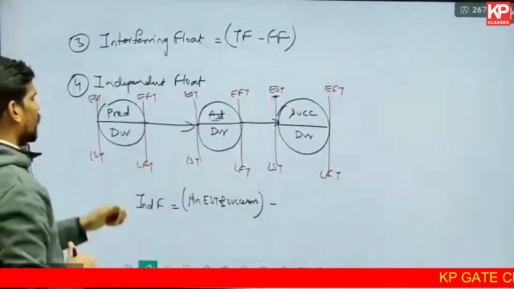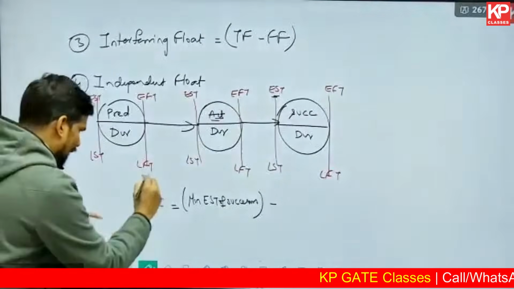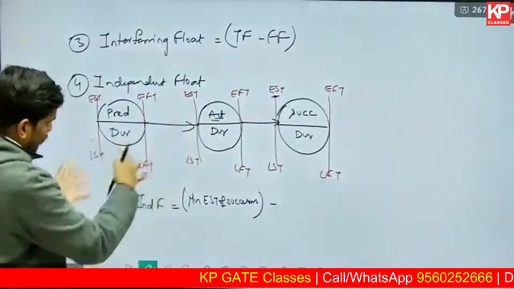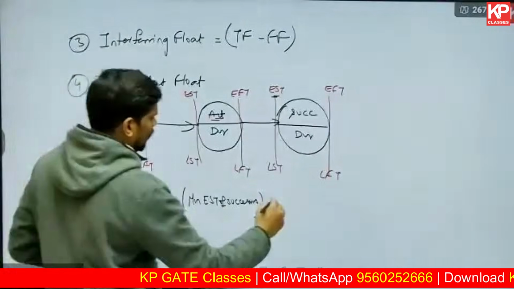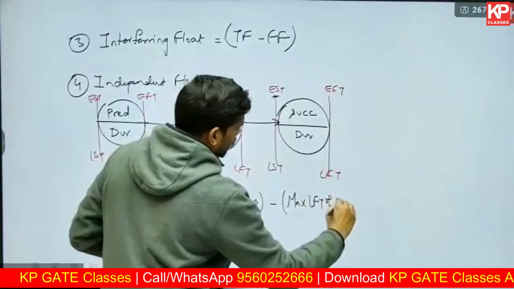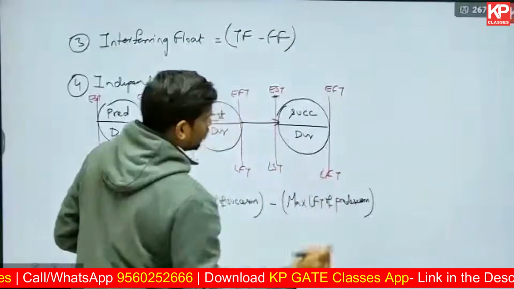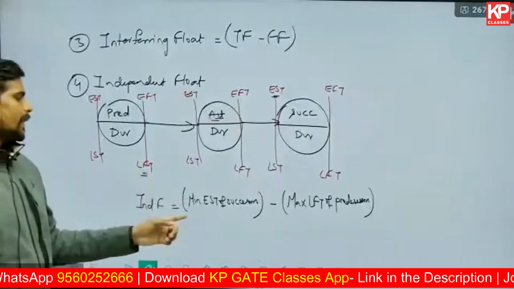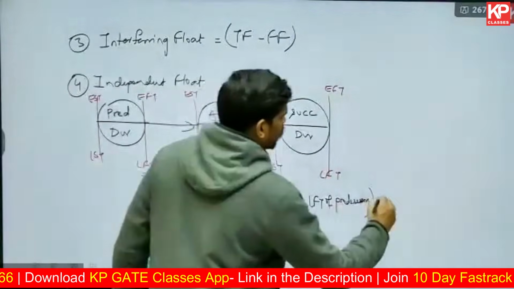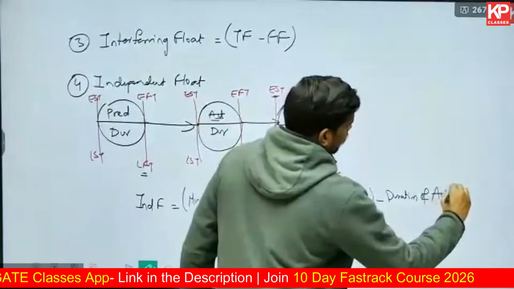So minimum early start time of the successors minus the maximum late finish time of all the predecessors. If there's one predecessor, you will directly take the LFT of it. But if there are multiple predecessors behind this activity, you need to compare and take the maximum LFT of the predecessors. Minimum EST of the successors minus maximum LFT of the predecessors minus the duration of the given activity.